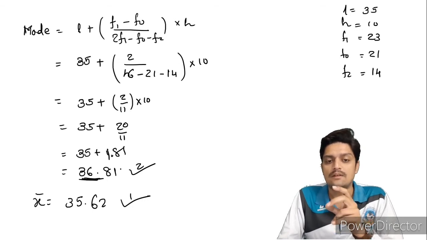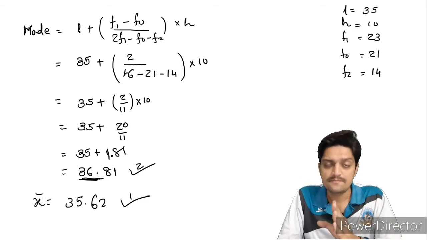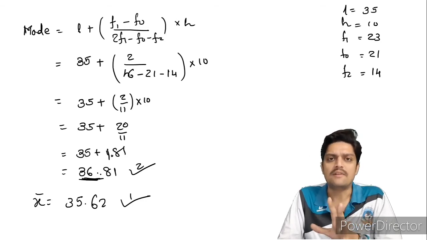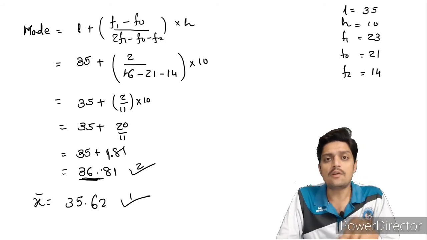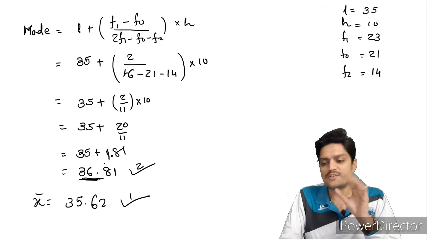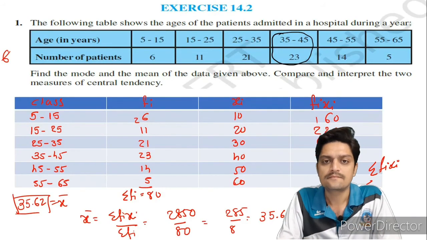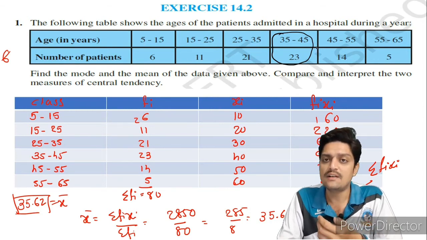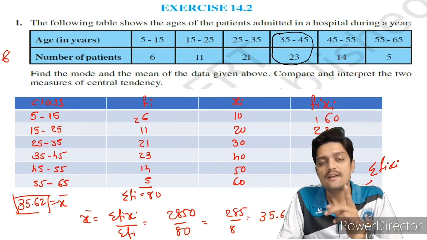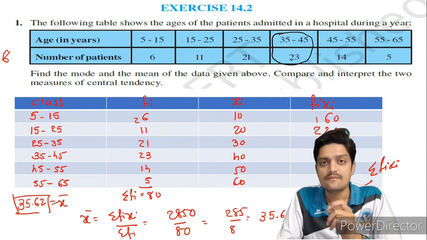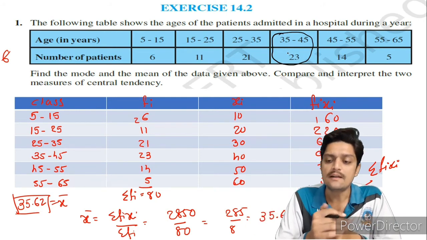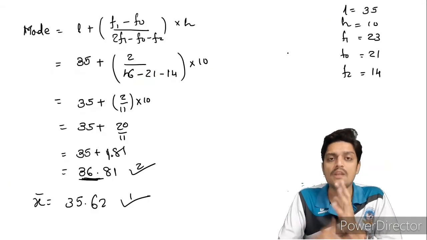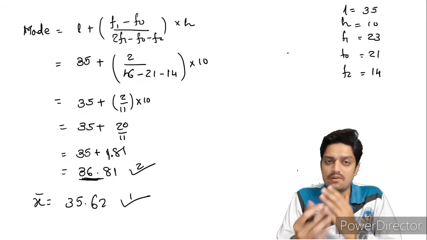So this was the noted age. This is a noted down age, that perhaps 10 people of this type came. So this is your model class. Now just tell me, just from seeing this data, can you give me the answer which one is your model class? That people of 36.80 years came? Can you tell that any day? We cannot tell. So using this formula we can give the answer. This is the use of this formula.